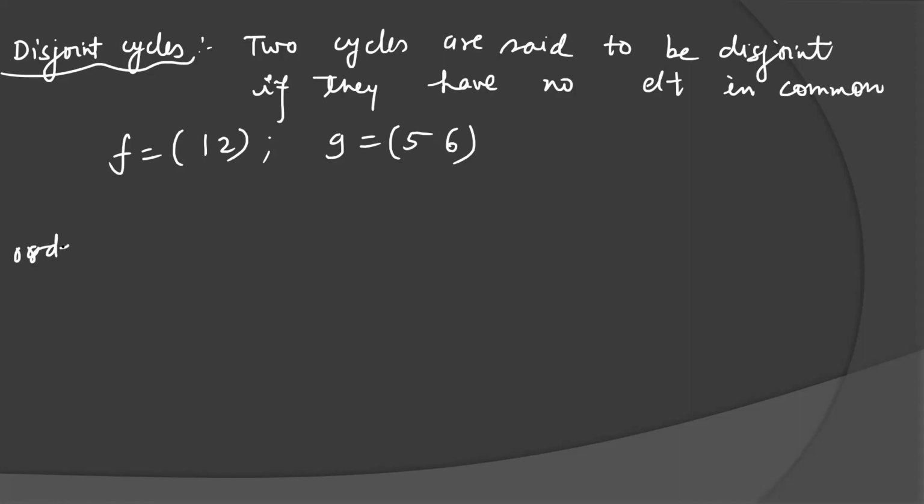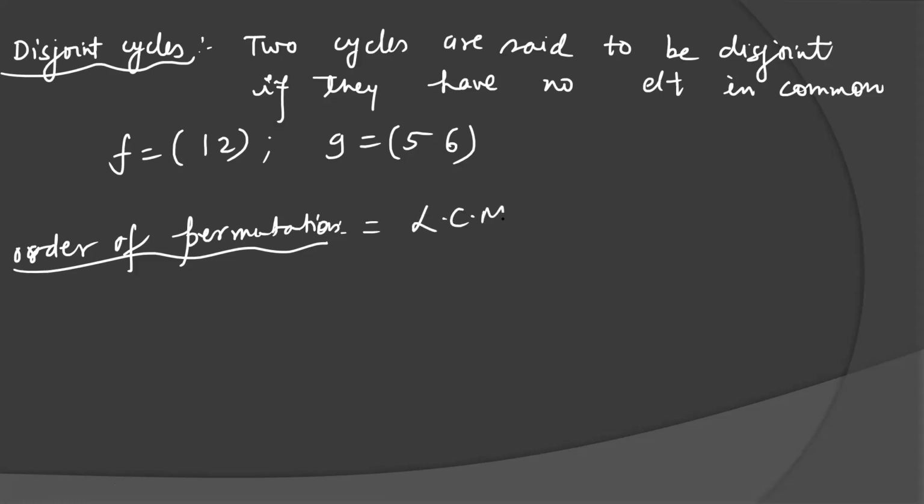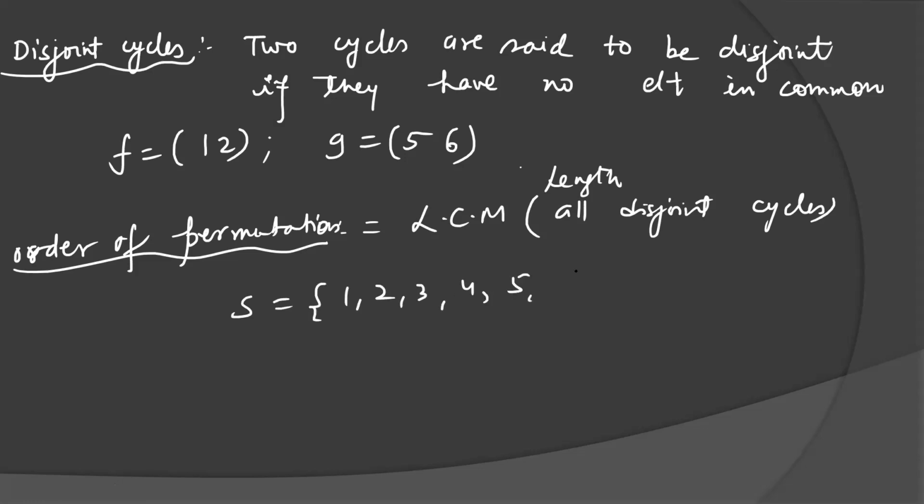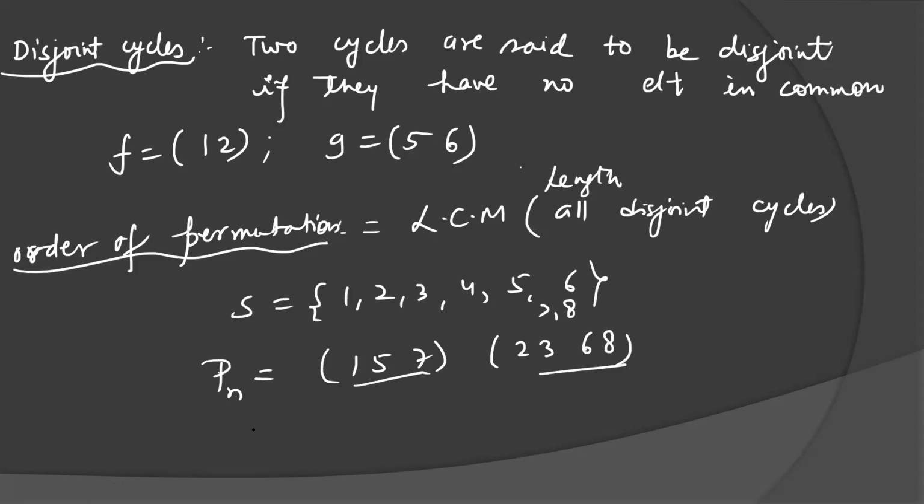Next definition is the order of a permutation. Suppose you have many disjoint cycles and the order of the permutation is asked. That is nothing else but the LCM of the lengths of all the disjoint cycles. For example, suppose a set S is given as 1, 2, 3, up to 8, and one permutation is given as a product of disjoint cycles (1, 5, 7)(2, 3, 6, 8). So what is the order of this permutation?